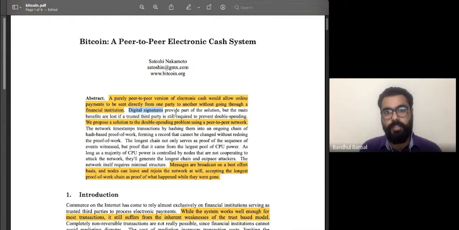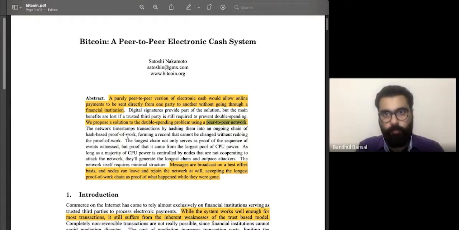But digital signatures are still only one part of the solution. There is still a need for a third party to prevent double spending. So what Satoshi says is that we propose a solution to the double spending problem by using a peer-to-peer network. What exactly does this mean? It means, as the name suggests, a network that is formed from one person to another. There's no need for an intermediary.